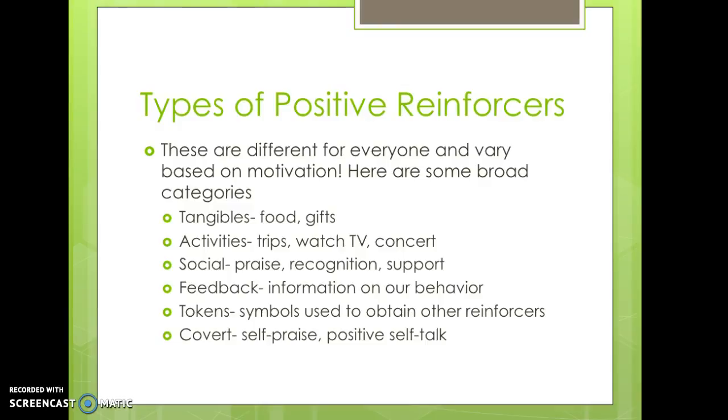Social, a category including praise, recognition, hugs. Feedback, which would be something like having information given on our performance. Tokens, that are symbols used to obtain other reinforcers, like money or poker chips. Or covert reinforcers, which are things we do internally, like self-praise or self-talk.